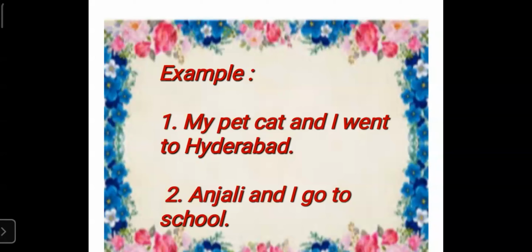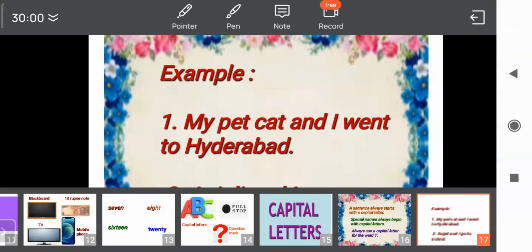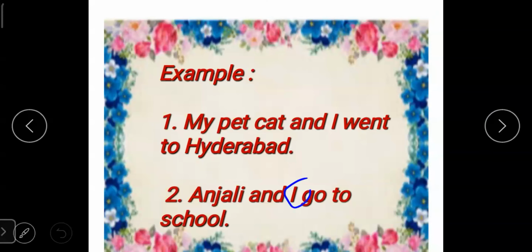Okay. Next sentence, Anjali and I go to school. Anjali is a special name given to a girl. So Anjali is beginning with a capital letter, and Anjali word is also the first word of the sentence. So it is also beginning with capital letter A, and you can see I word is written in capital.